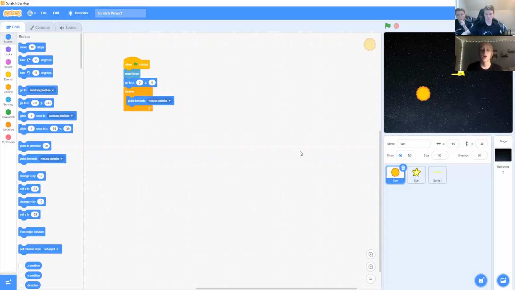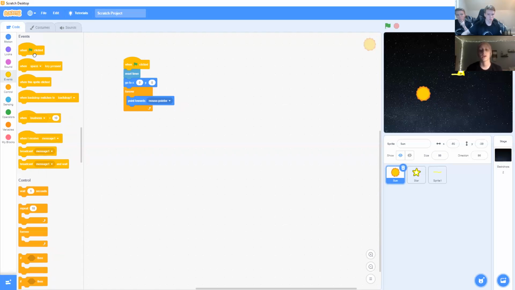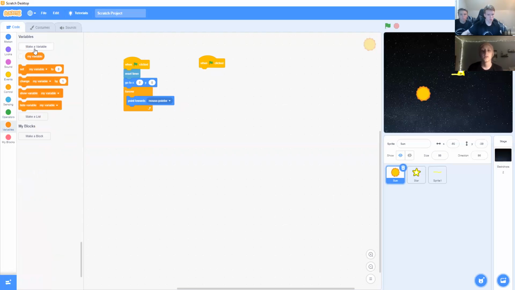Alright, now let's work on the second sun script. So we're going to go back to the sun and go to the events and drag another when clicked block. Then you're going to go to variables and make a variable named timer.